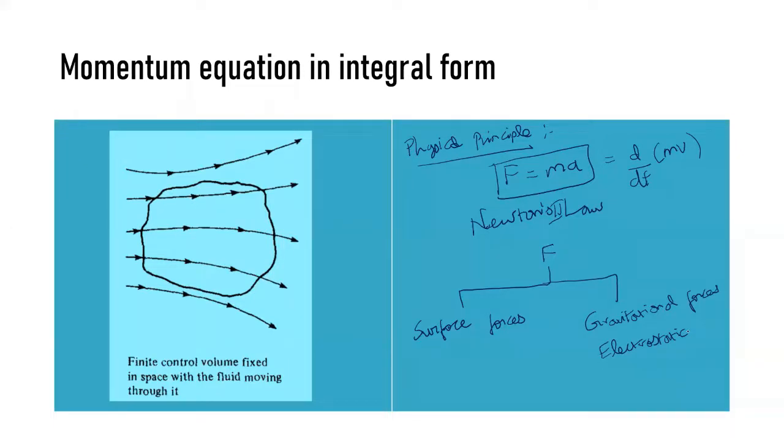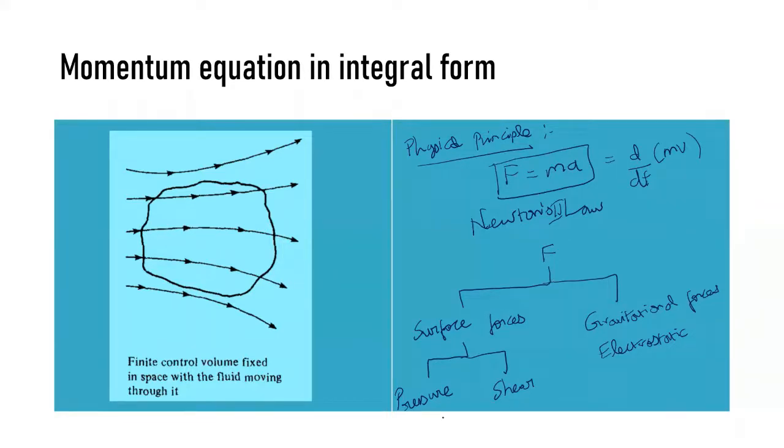Similarly, we have surface forces. These surface forces are again classified into two categories: one is pressure force, and the other is shear force. So on the whole, what is F?